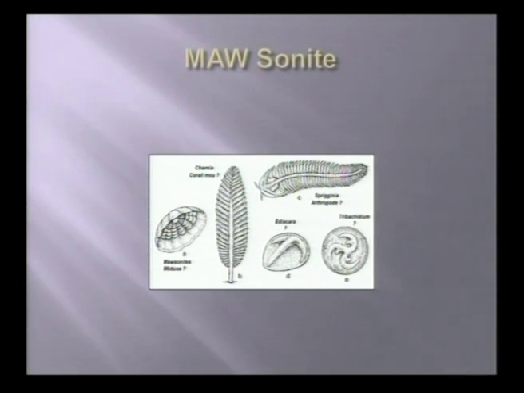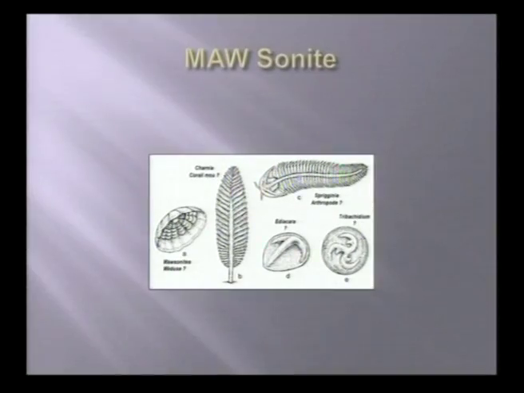Friends, we learned about the formation of bacteria. Let us know what the stages involved are. First is Masonite. Masonite is nothing but the first stage in which the organism was formed.